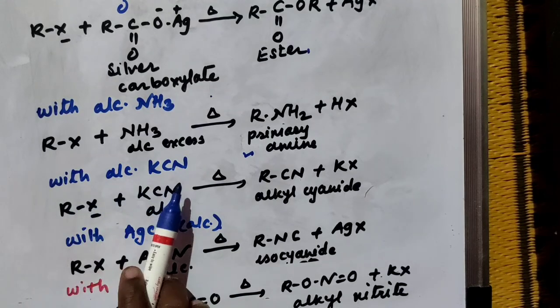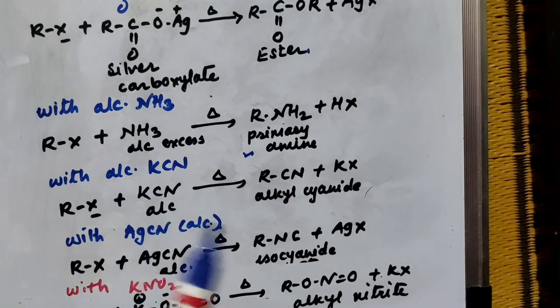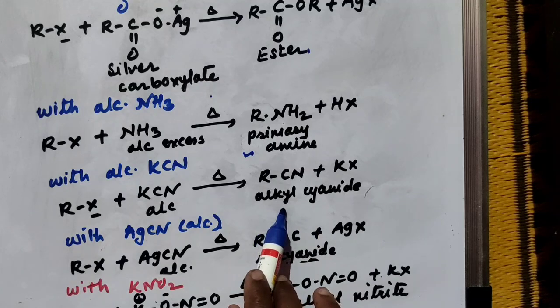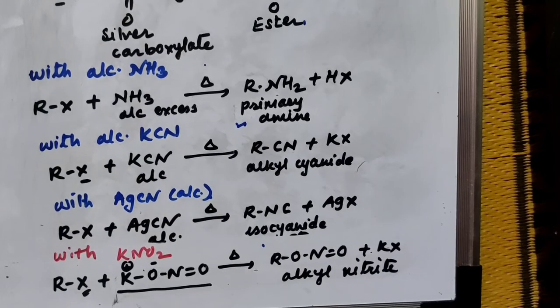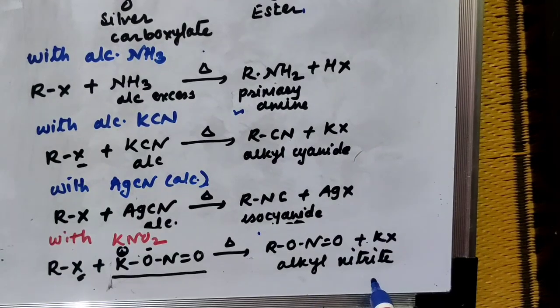Then when it is treated with alcoholic potassium cyanide, you will get alkyl cyanide, but with AgCN you will get isocyanide. Then with KNO2 you will get alkyl nitrite, where bonding is through the oxygen atom, but wherever the reaction is with AgNO2 you will get nitroalkane.